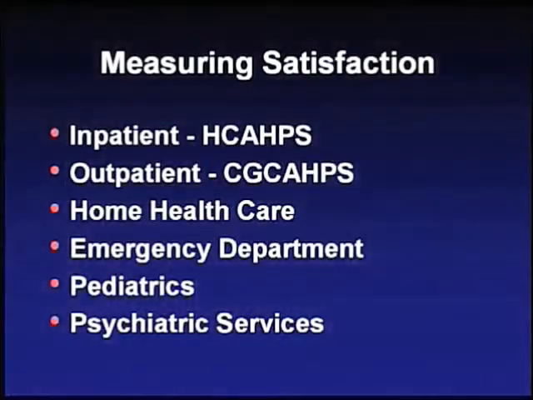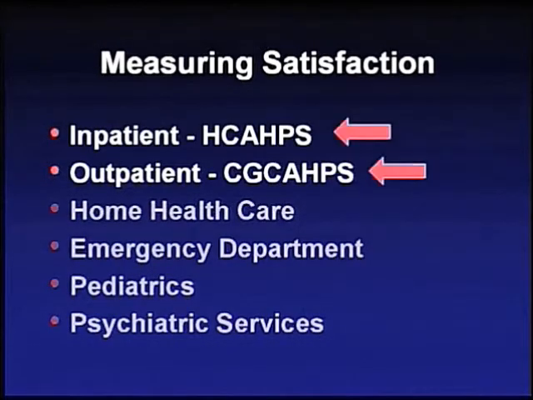Measuring satisfaction is typically done in most organizations in 6 areas. The inpatient, which is done using an HCAHPS survey. The outpatient area, which is done with different instruments, but typically the CMS approved survey is called CGCAHPS. The home healthcare environment, the emergency department, pediatric areas, and psychiatric services. These are the 6 big buckets of patient satisfaction that CMS and payers are generally interested in.